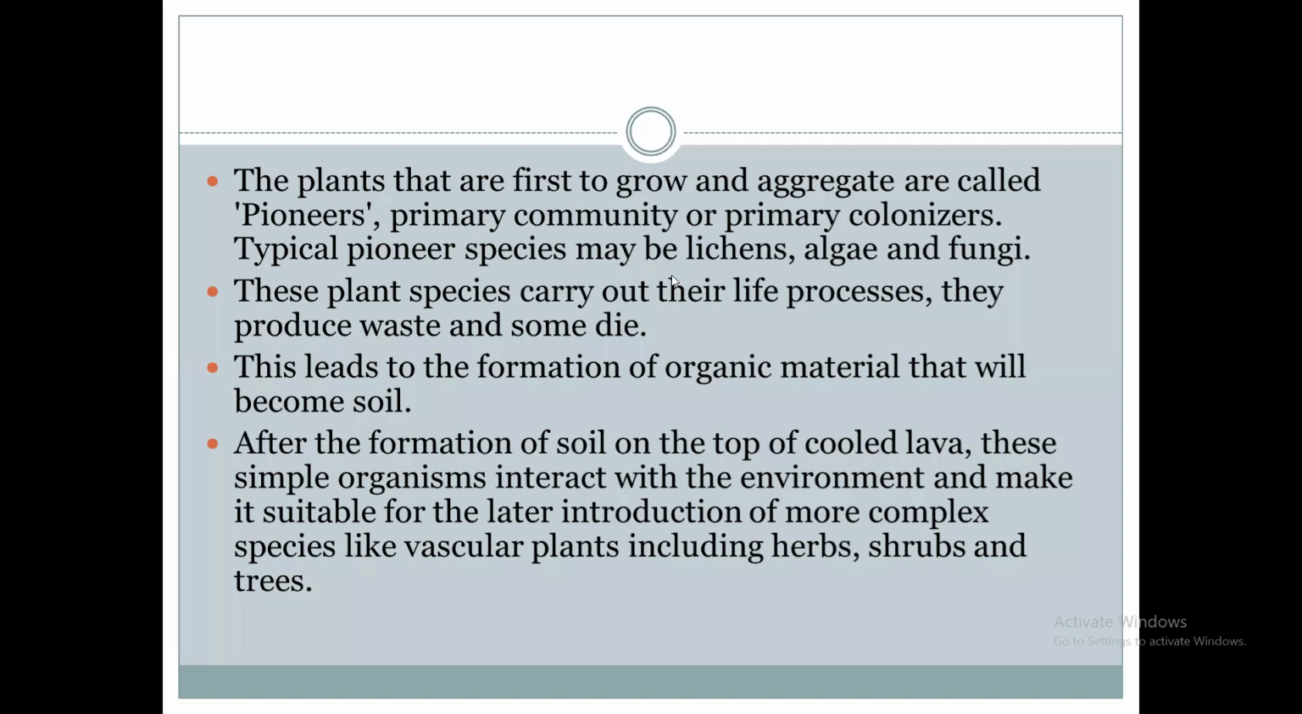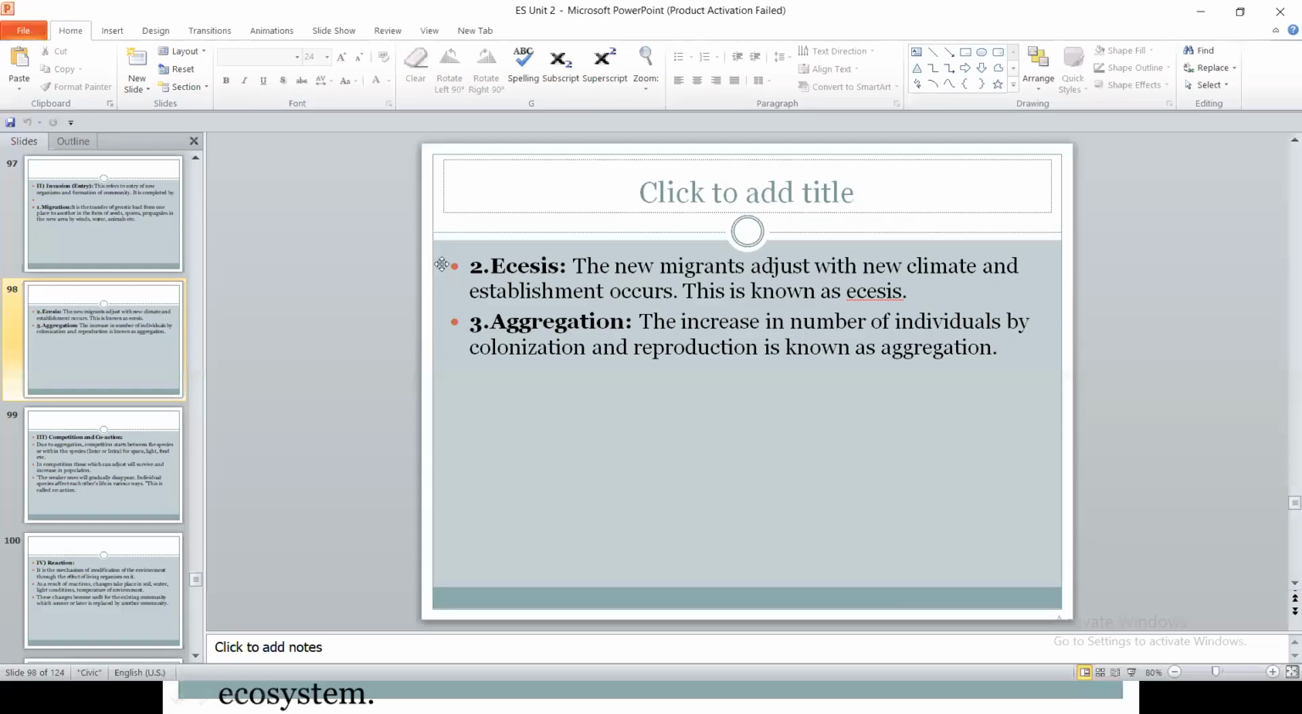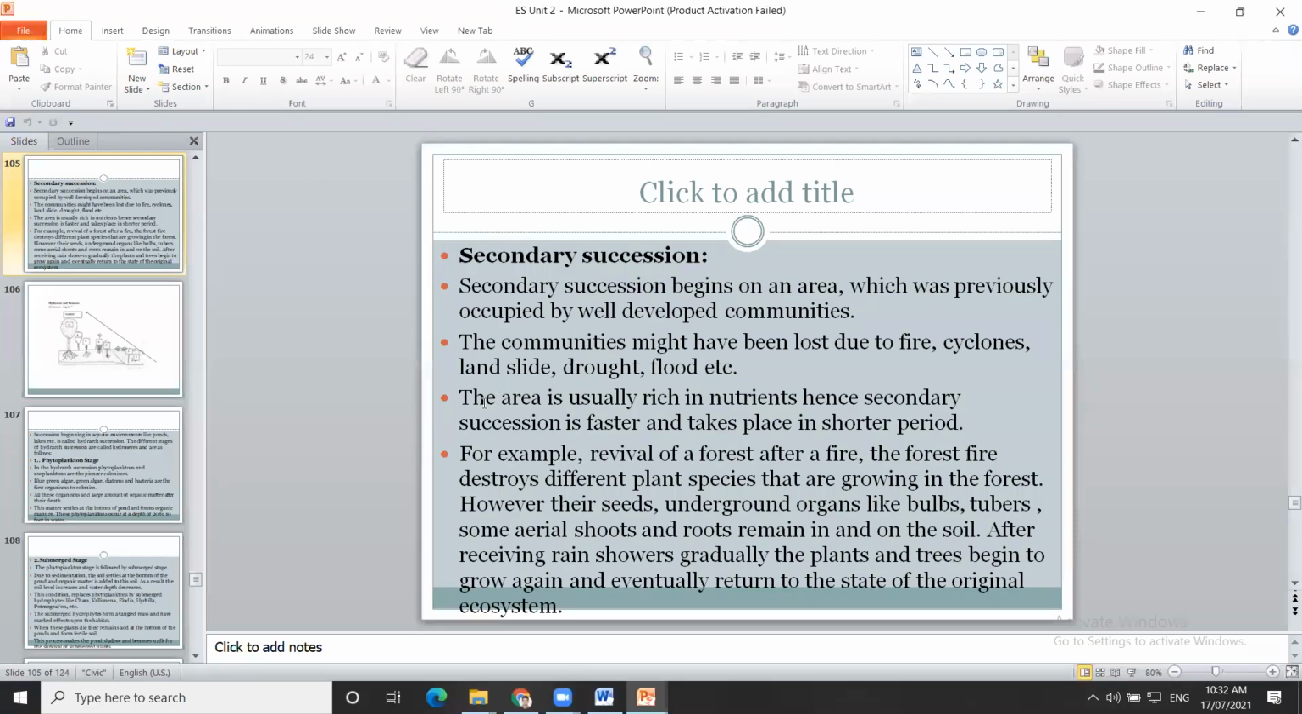The new plants that grow at first, initially, are said to be pioneers, or they are said to be the primary community. When plants grow in a new area and new communities form, the community is called the primary community, or primary colonizers, or pioneers. Okay. So this is known as primary succession.